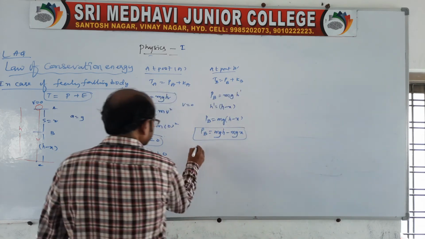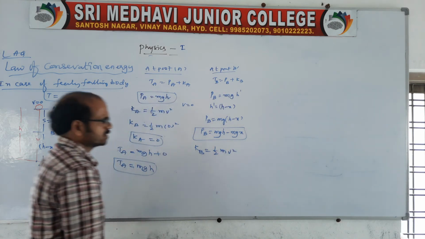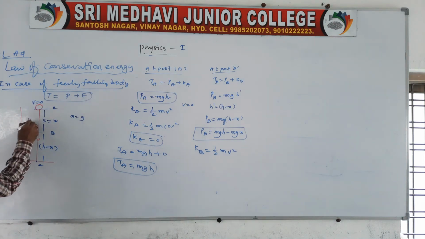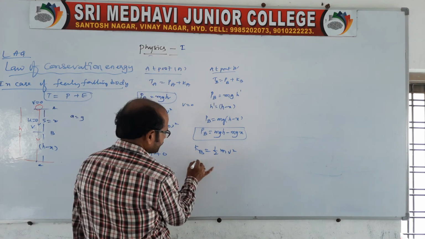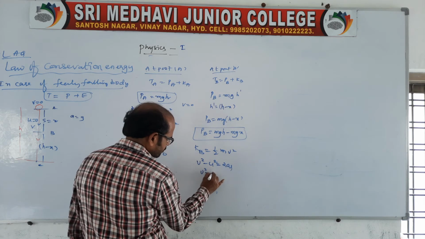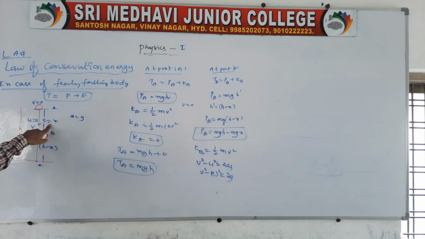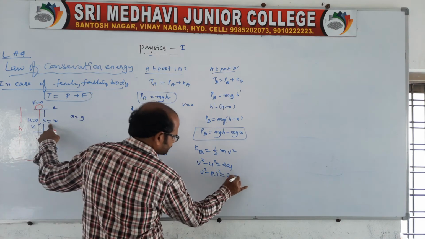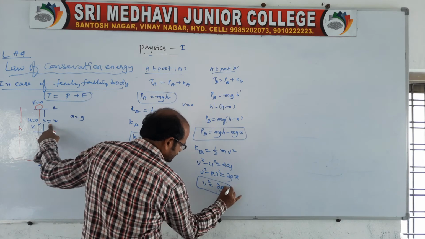As usual, we have to get the kinetic energy at point B also, half mv square. Of course, the body is falling freely, meaning u is 0, but it is falling with velocity v. That v we should get. How will we get v? v square minus u square is equal to 2as. So v square minus 0 square is 2g, where s is x. So v square is equal to 2gx. This you replace here.